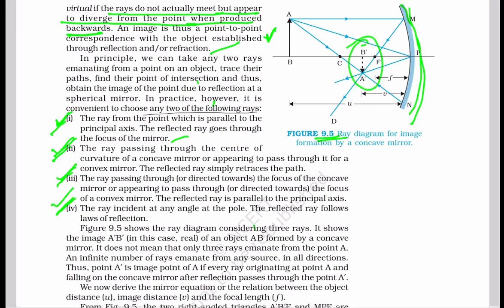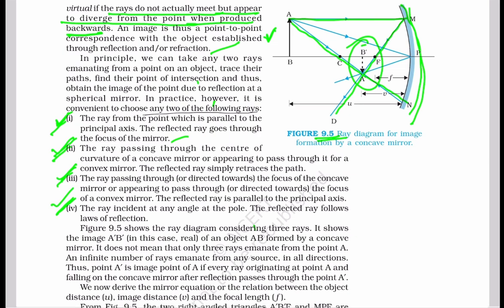This image is real, as the parallel paraxial rays after reflection from the mirror, passing through the focus, and another ray passing through the center of curvature meet at point A prime and form the image. Therefore, this is the real image.